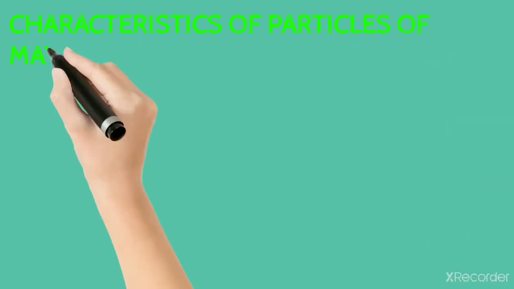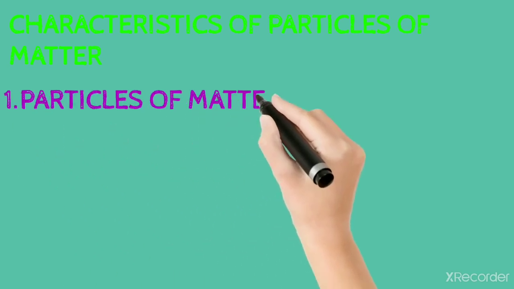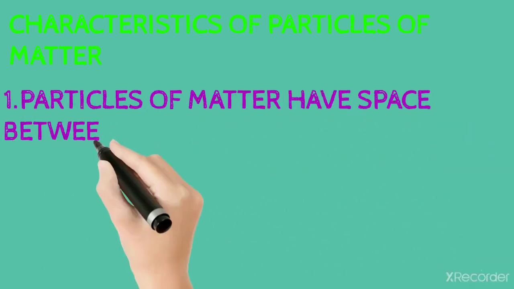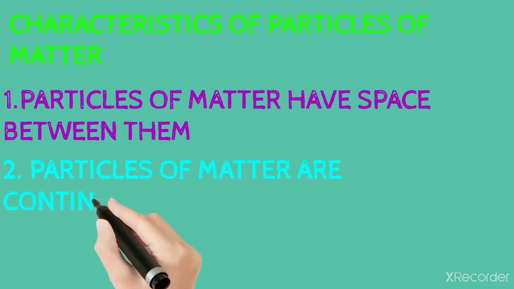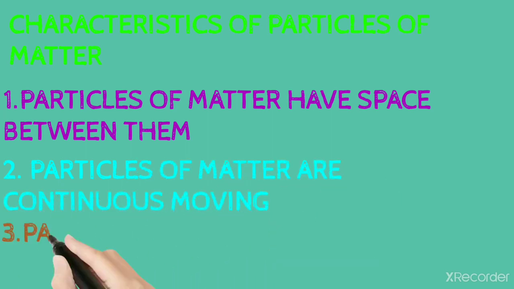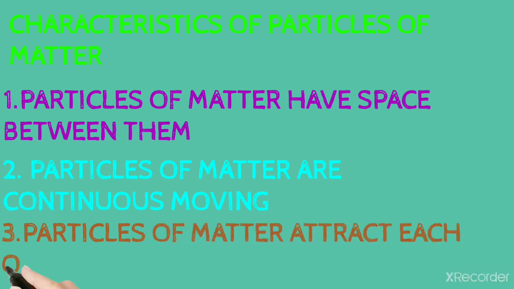Characteristics of particles of matter. Which was the second type of matter? Characteristics of particles of matter are divided into 3 types. They are: particles of matter have spaces between them, particles of matter are continuously moving, and particles of matter attract each other.